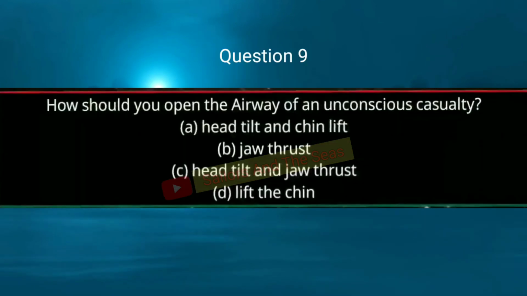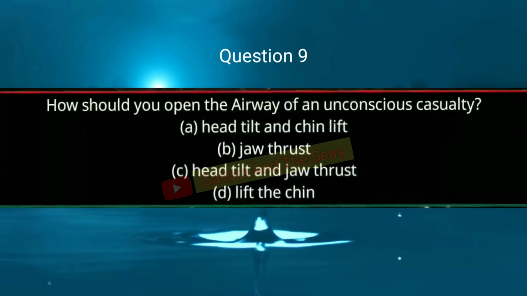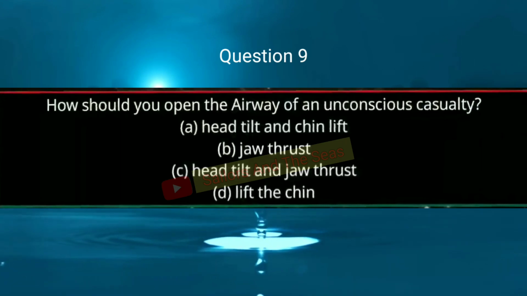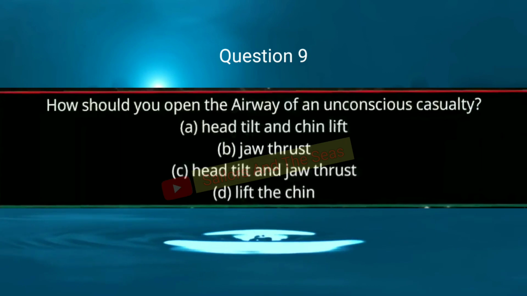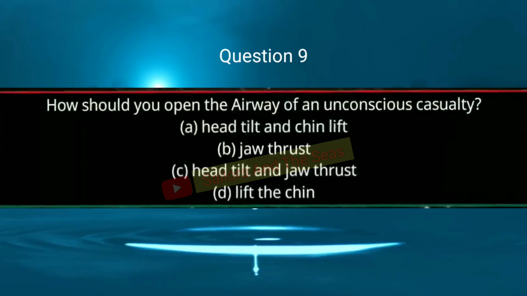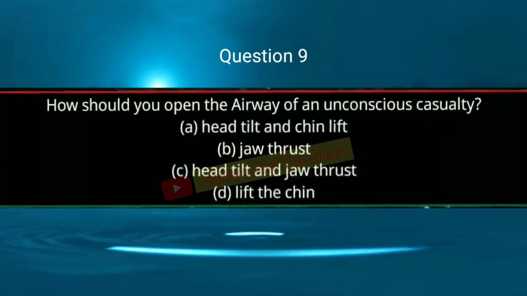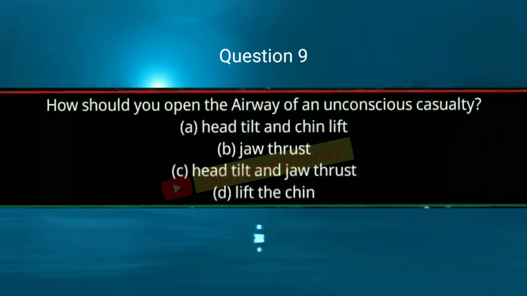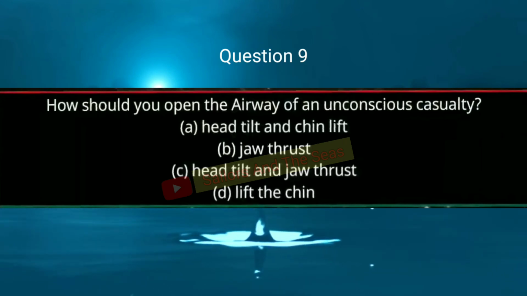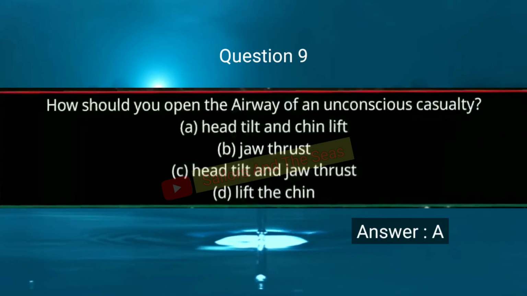Question 9. How should you open the airway of an unconscious casualty? Option A head tilt and chin lift. Option B jaw thrust. Option C head tilt and jaw thrust. Option D lift the chin. So answer is A, head tilt and chin lift.